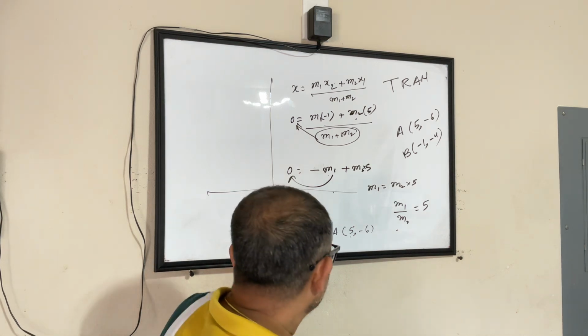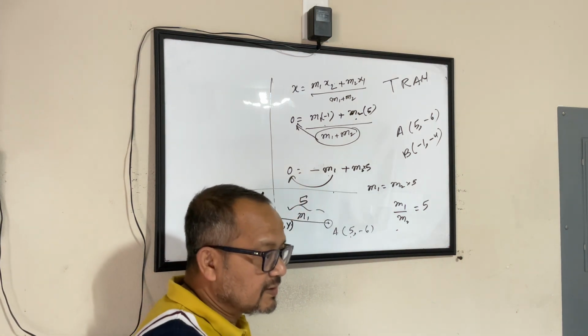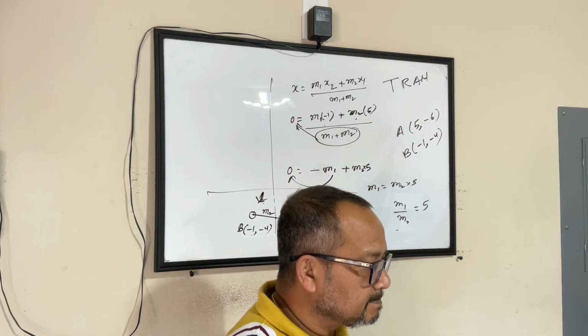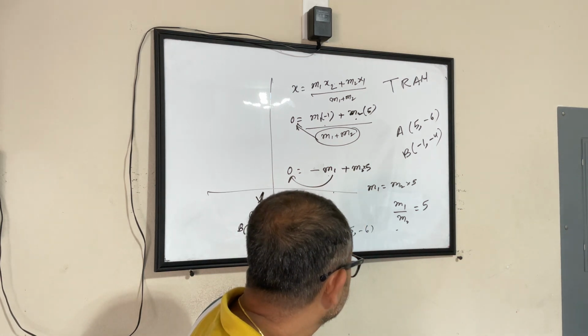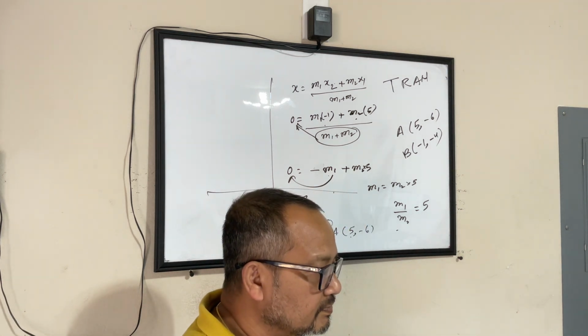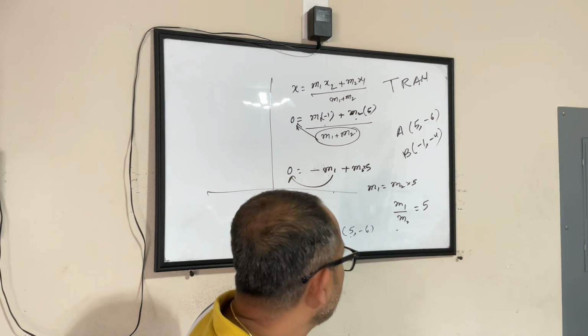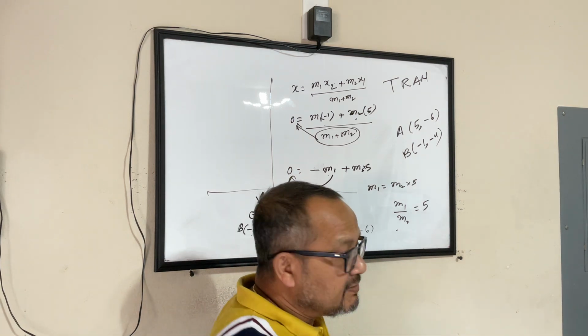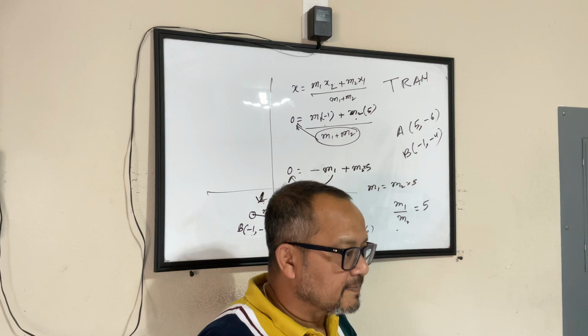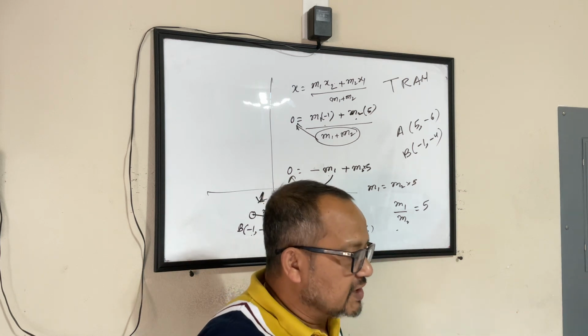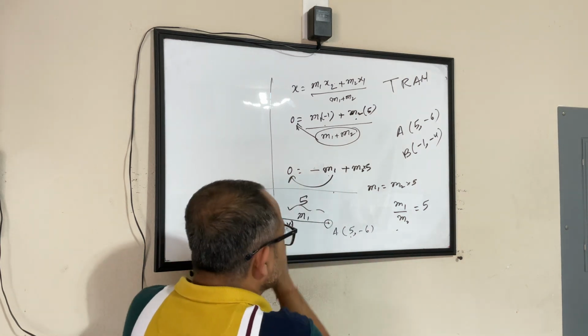Okay. So we found the ratio. Wait, I have a question. m1 divided by m2 equals 5. So why is m1 5 and m2 1? This m1 to m2 is only the ratio, right? Oh, okay. So this section formula says this is the ratio in which it is divided.